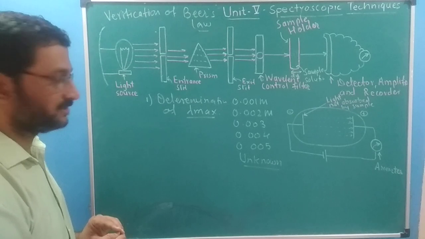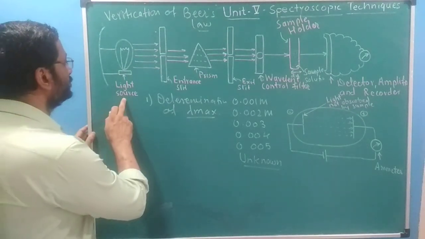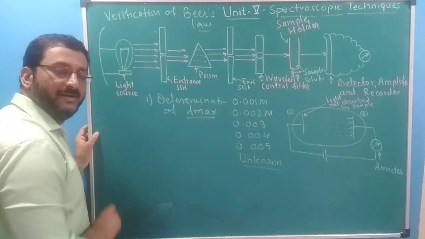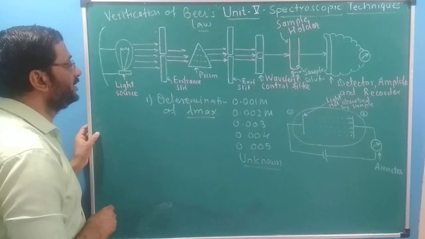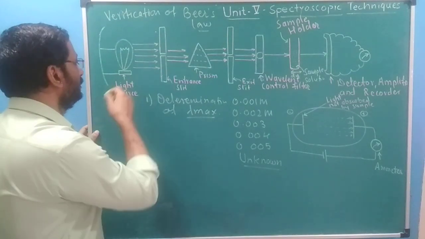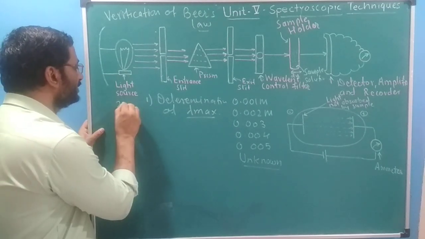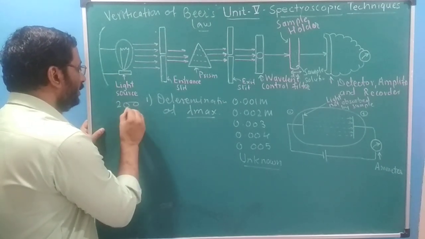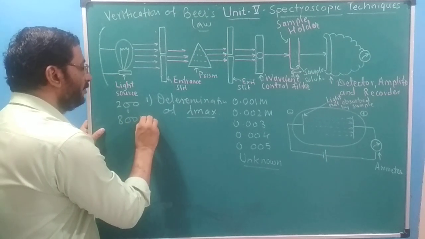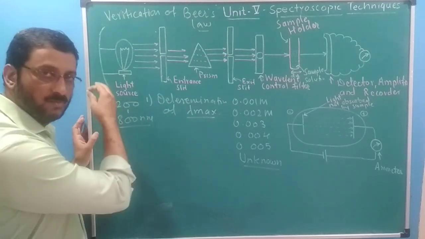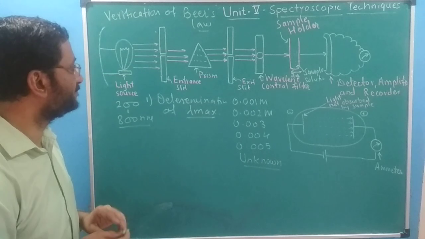Let us go to that first. Light source, mostly tungsten filament or hydrogen discharge lamp we use here. From that, we try to select wavelengths that cover the full range of 200 to 800 nanometer, or the maximum portion of this part of the spectrum.